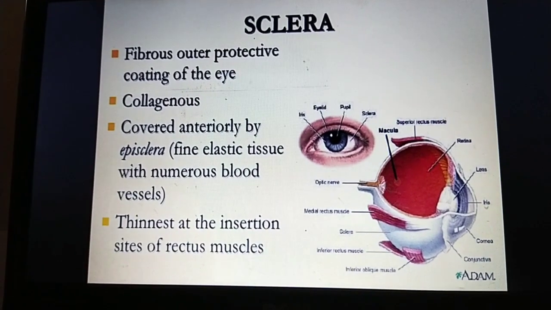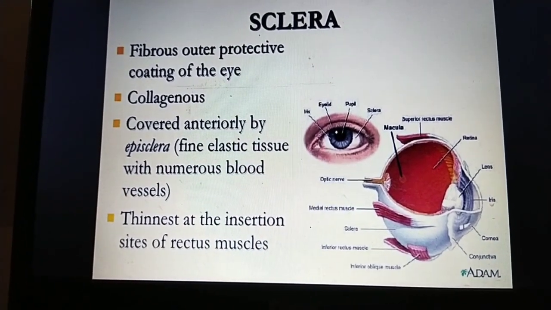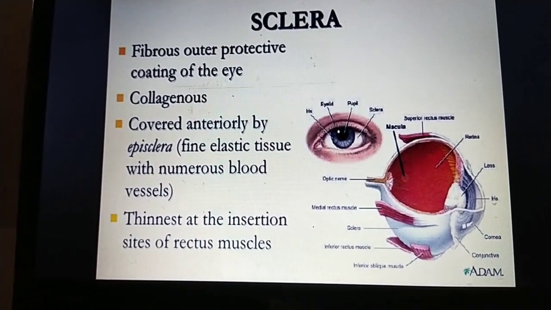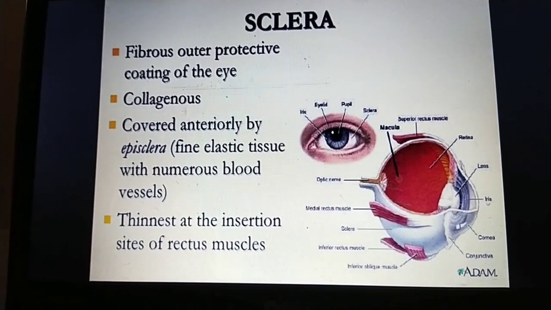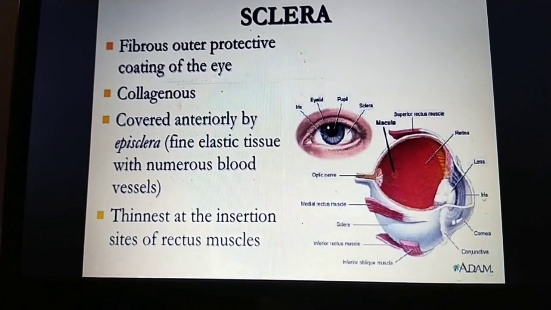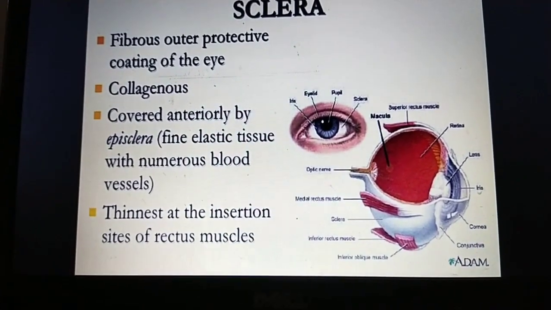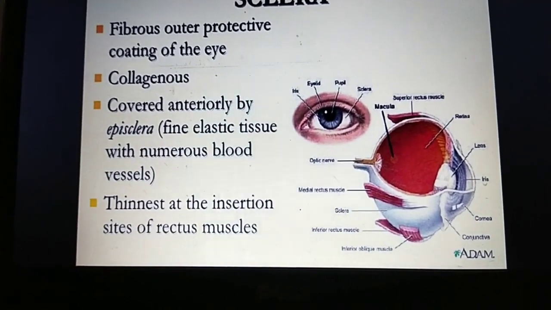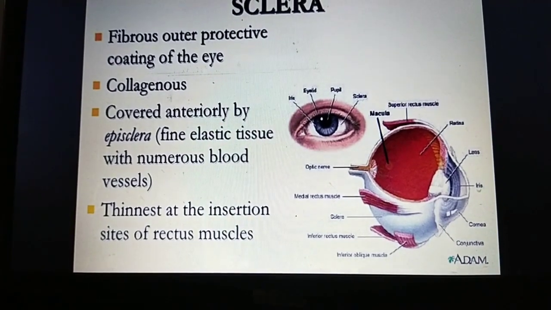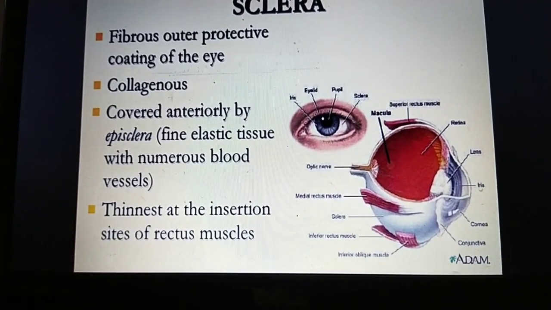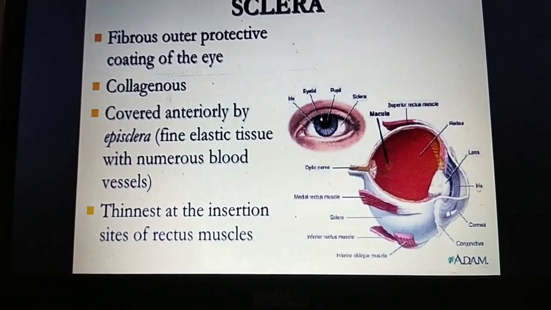Episclera is present between the sclera and the conjunctiva. Epi means above, so it is above the sclera, the outermost. It is a fine elastic tissue that covers the sclera anteriorly, and it contains numerous blood vessels.